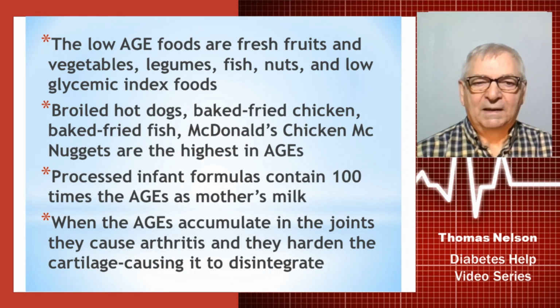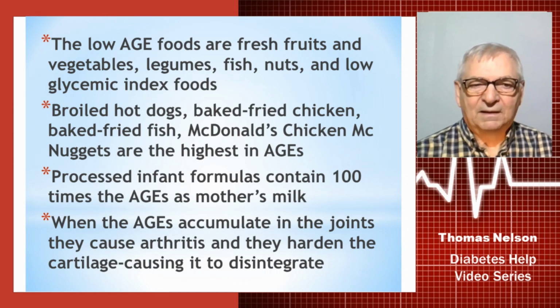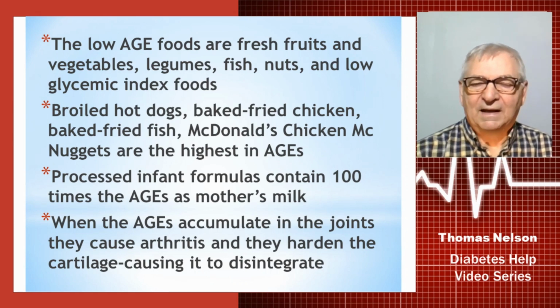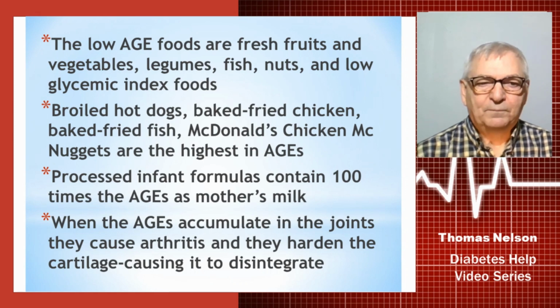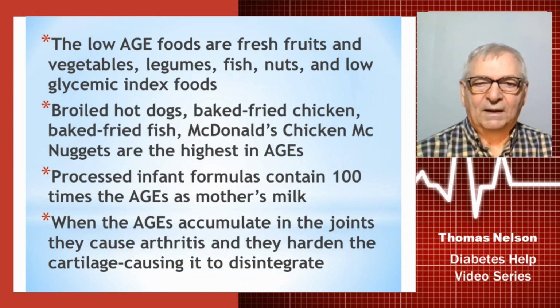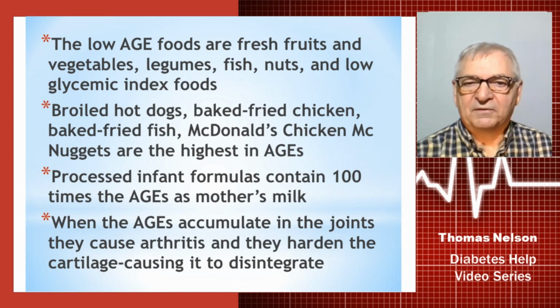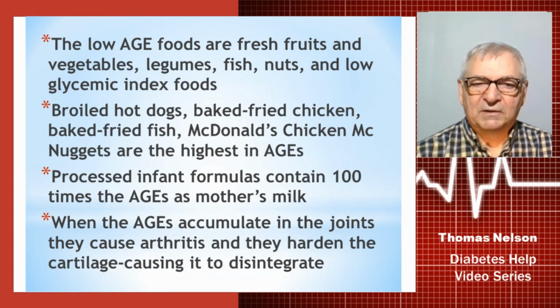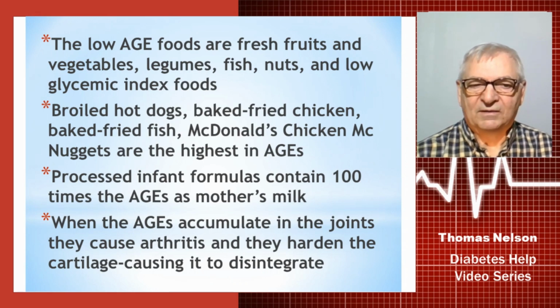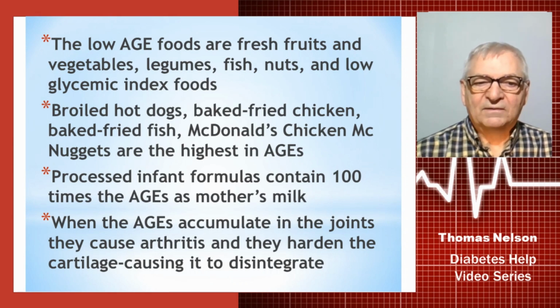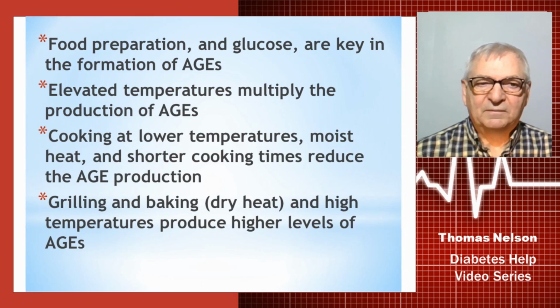Broiled hot dogs, baked fried chicken, baked fried fish, McDonald's chicken McNuggets are among the highest in AGEs that you could eat. Processed infant formulas contain 100 times the number of AGEs that would normally be found in the mother's milk. When AGEs accumulate in your joints, they cause arthritis. They harden the cartilage, cause it to break up and disintegrate and be taken away. And so it causes a complete disintegration of the joint, which will lead to joint replacement.